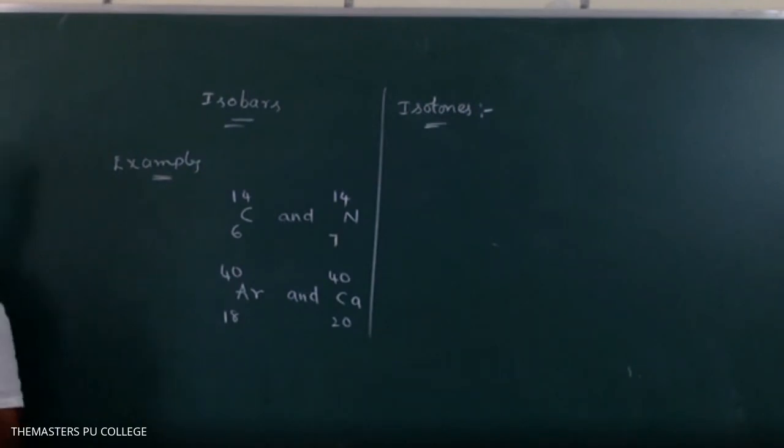The atoms of different elements with a different atomic number and mass number.